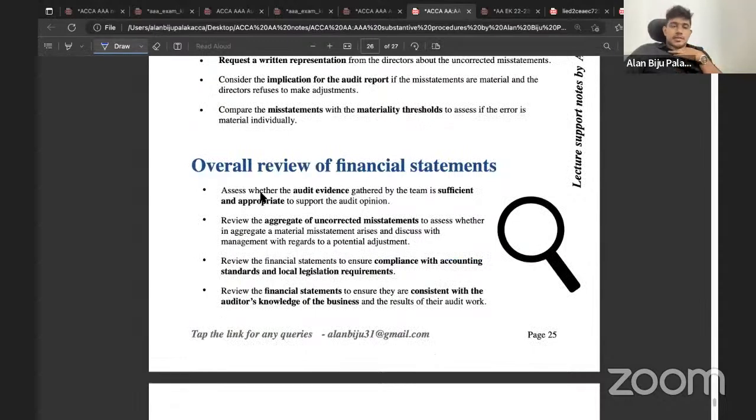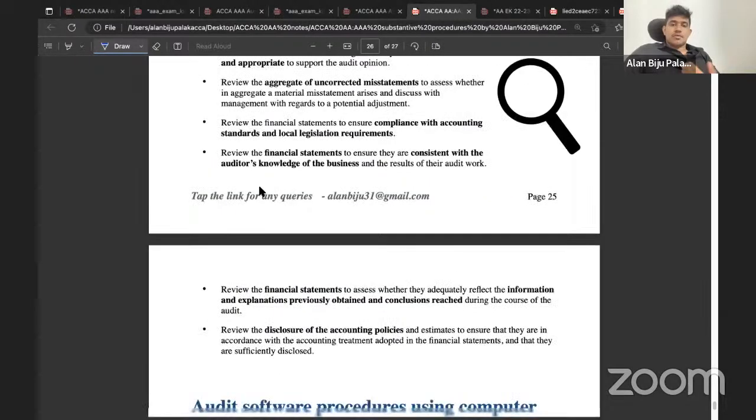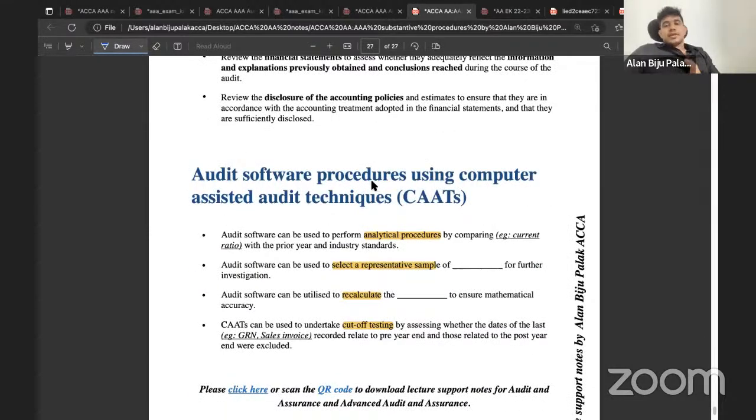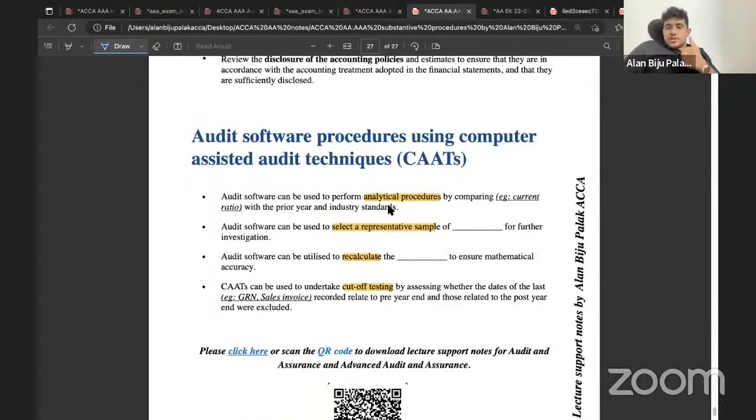It may be mentioned that the auditor is reviewing the company's financial statements, at the conclusion stage of the audit, performing the overall review of FS, and you can include this set of points. And for the software procedures, computer-assisted auditing techniques can be considered. They might be asking you to perform procedures by using computer-assisted auditing techniques. Mainly 4 procedures can be performed by using CAT. You can perform analytical procedures. You can select a representative sample. You can recalculate any calculations which are already done, and you can perform cutoff testing. So this is what you can perform as part of using computer-assisted audit techniques.